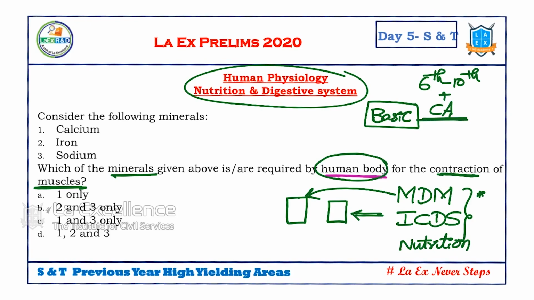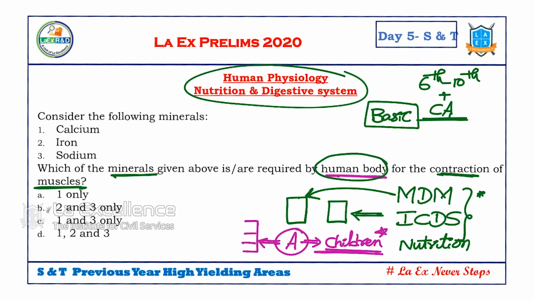For example, recently anemia in children is in news. Though Poshan Abhiyan is implemented, anemia in children is increasing. That is in news. So they might ask, which of the following are required for decreasing the anemia levels among children or among women. Such kind of questions can be asked.